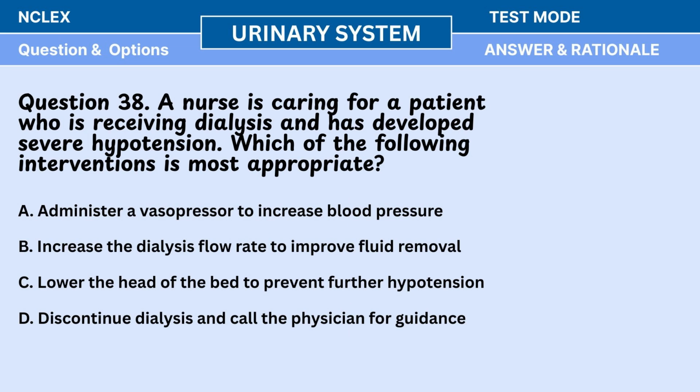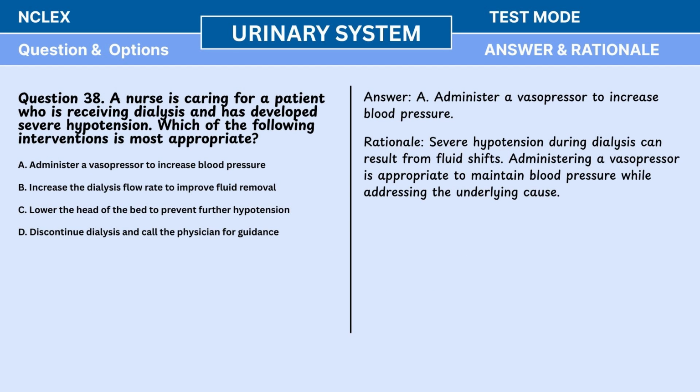Question 38. A nurse is caring for a patient who is receiving dialysis and has developed severe hypotension. Which of the following interventions is most appropriate? A. Administer a vasopressor to increase blood pressure. B. Increase the dialysis flow rate to improve fluid removal. C. Lower the head of the bed to prevent further hypotension. D. Discontinue dialysis and call the physician for guidance. Answer: A. Administer a vasopressor to increase blood pressure. Rationale: severe hypotension during dialysis can result from fluid shifts. Administering a vasopressor is appropriate to maintain blood pressure while addressing the underlying cause.